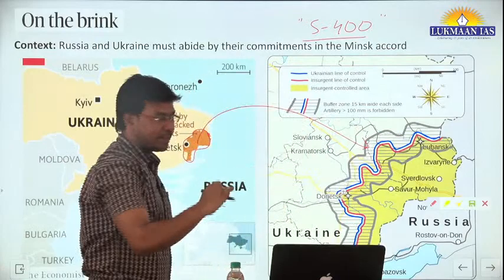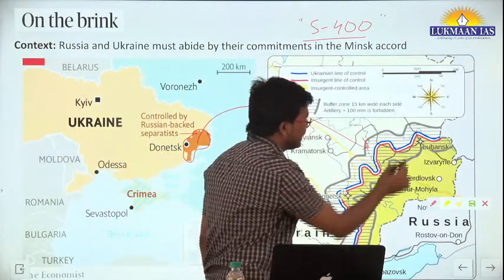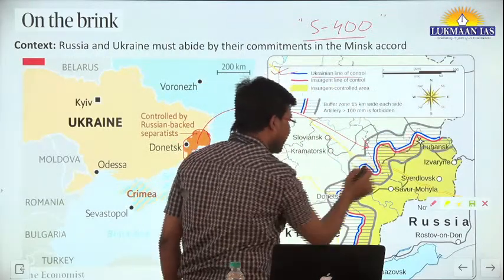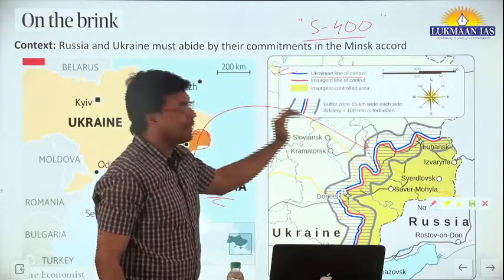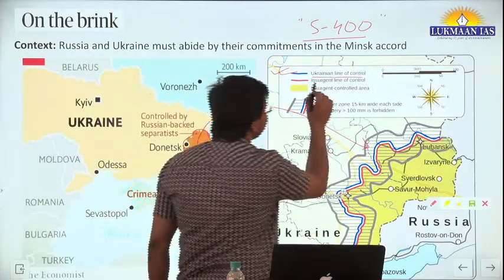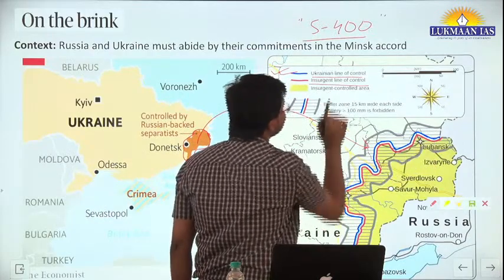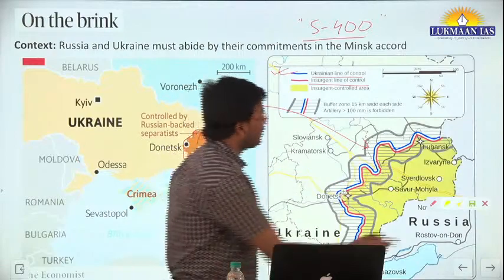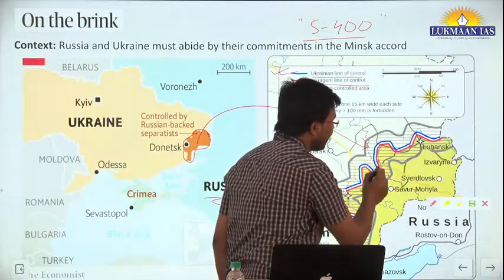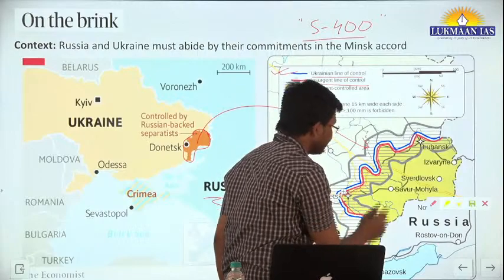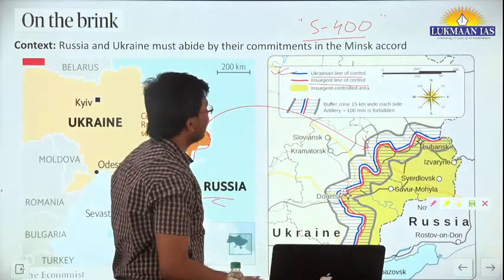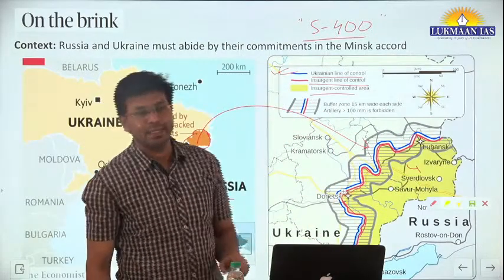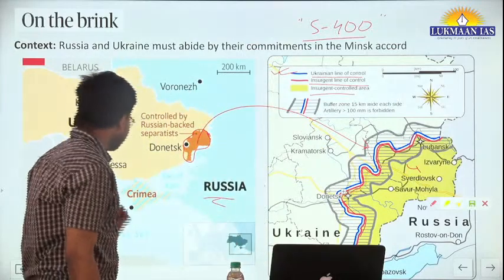This is the bigger part of this region, and if we look over here, the blue line signifies the Ukrainian line of control, meaning till this region the Ukrainian government has full control. And the red line is the insurgent line of control, meaning those people who are infiltrating into this territory have occupation or proper control over the region demarcated by red. So this is the insurgent controlled area, and these insurgents are supported by Russia.